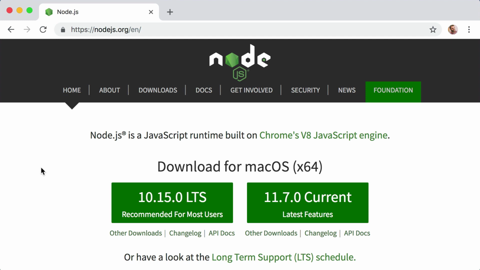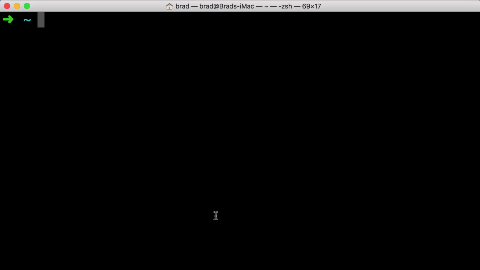Okay, our next step is to make sure that Node was successfully installed. To do this, we want to open up a command line on our computer. If you have no idea what a command line is and what you're looking at right now on your screen, don't worry, don't panic, that's okay. I know from firsthand experience that when you first see a command line, it can be terrifying. But if someone's guiding you through things and holding your hand, it really doesn't need to be scary.